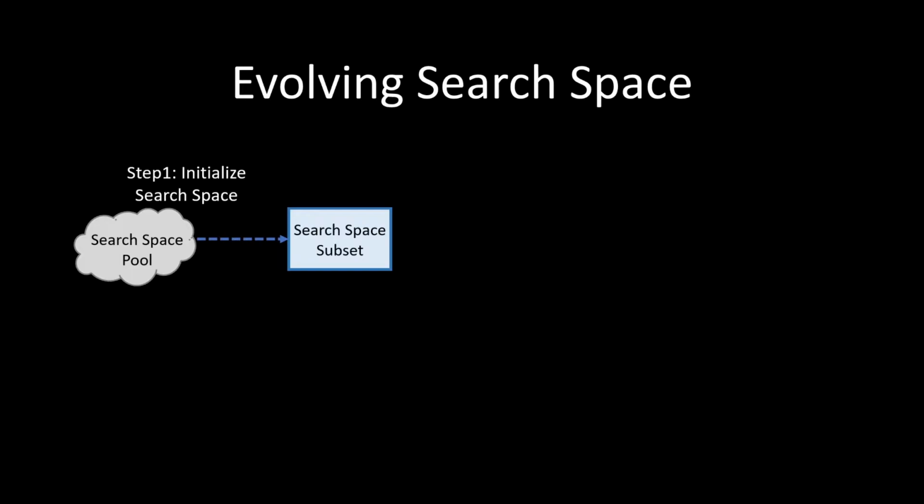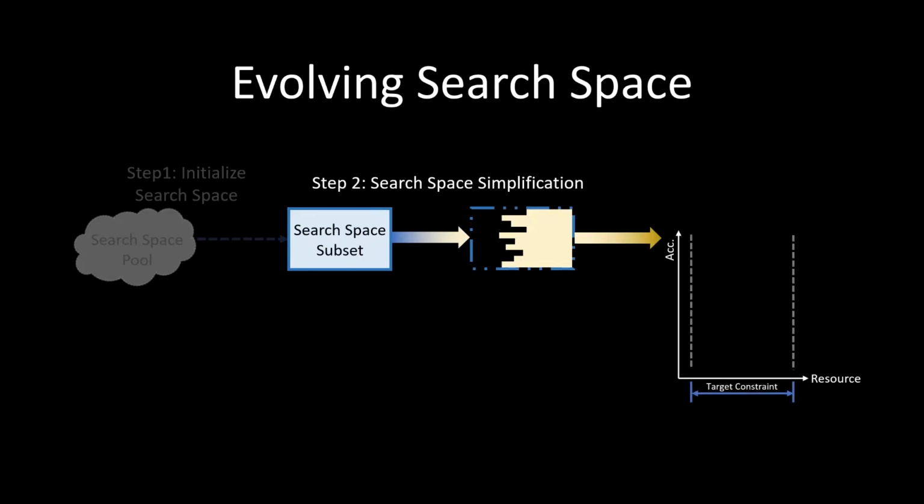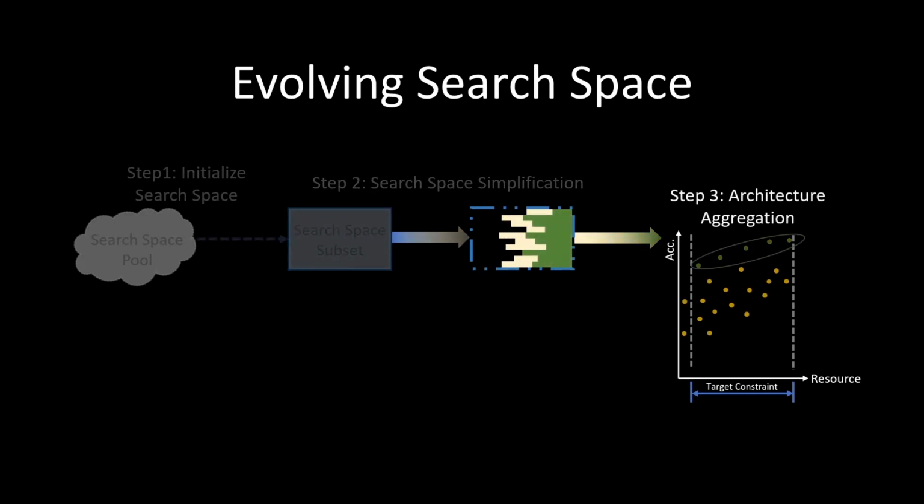We start with a search space subset, which is a reasonably sized random subset of the search space pool. Then, in the next step, we gradually synthesize this subset by maintaining a fitness indicator for each operation. We update this indicator as we do SuperNet training, and prune the ones with fitness indicator below a certain threshold. After that, we randomly sample some architectures and evaluate them with SuperNet weight. We aggregate the operations that appear in models with the best accuracy-cost trade-off to get our final optimized search space